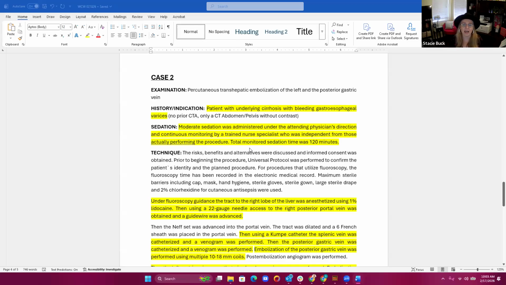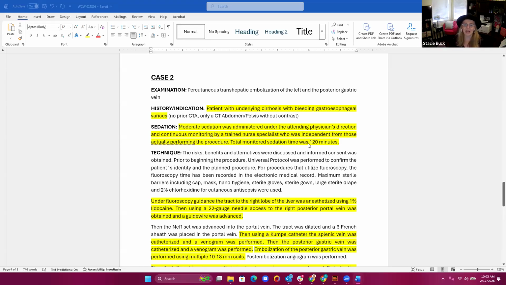So now let's take a look at case number 2. This is for a transhepatic embolization of the left gastric vein. Of the left and the posterior gastric vein. That's what it says in the history. Okay, the examination. So I think we're missing a word there in the history on this report.